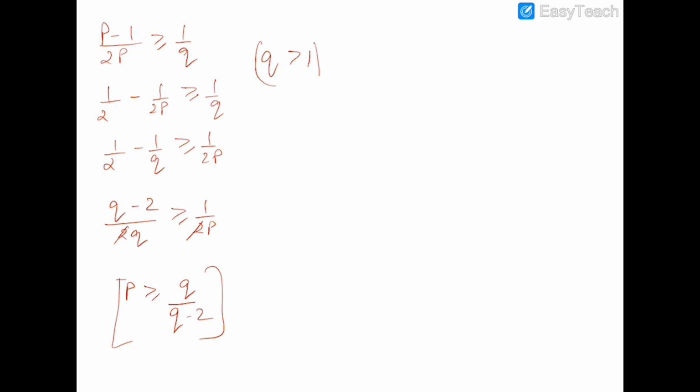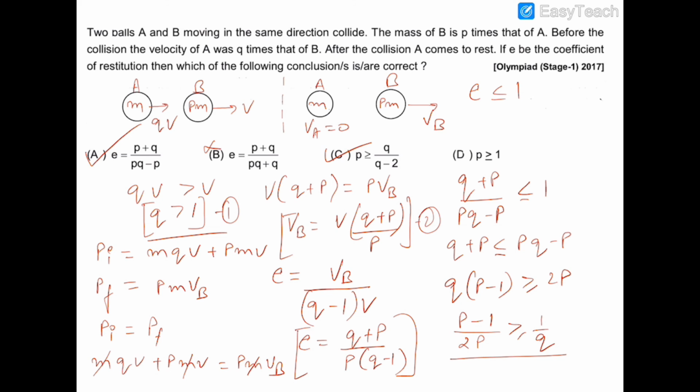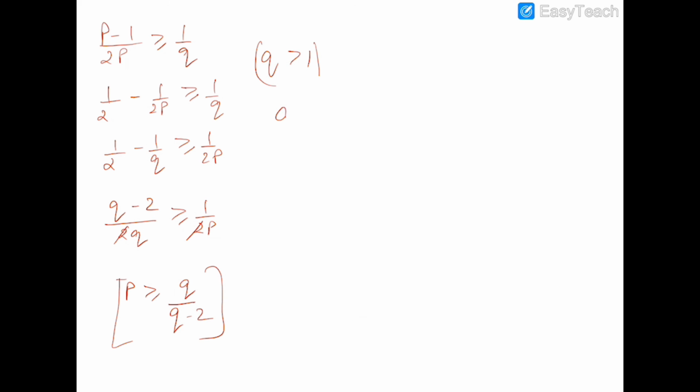Now I am writing Q in terms of P. Q should be greater than or equal to 2P upon P minus 1. And if Q should be greater than 1, so Q should be positive always.